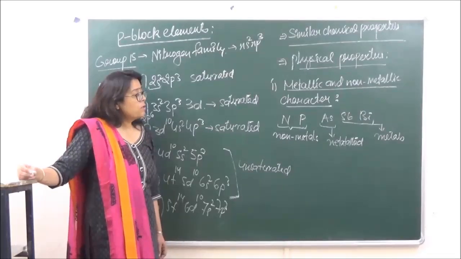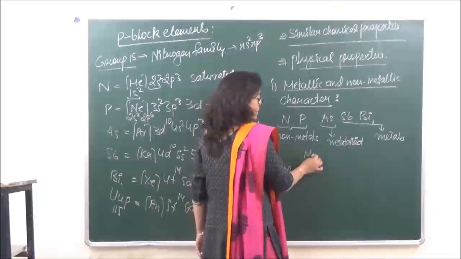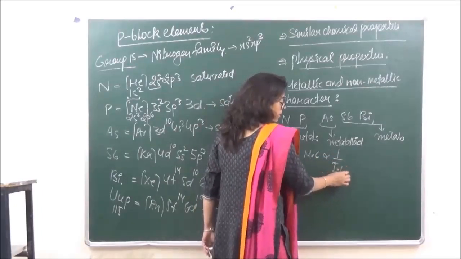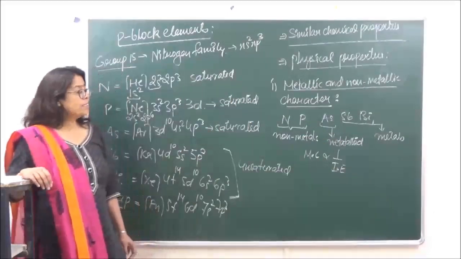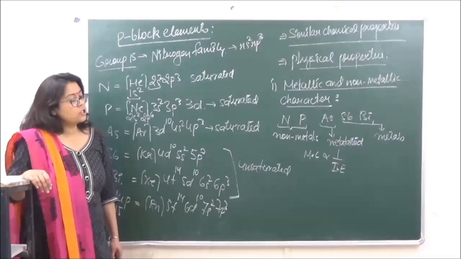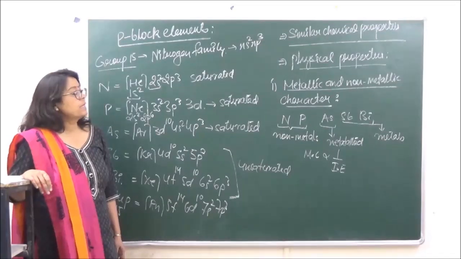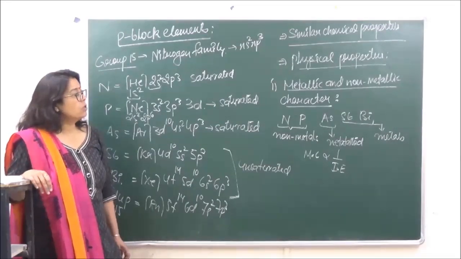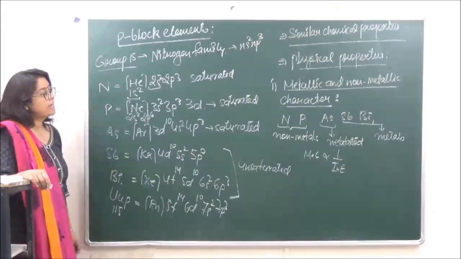The reason we would give for this is that metallic character is inversely proportional to ionization energy. The more the value of ionization energy, the less the metallic character. And we also know that ionization energy keeps on decreasing down the group. ठीक है? So this is the first, metallic and non-metallic character.